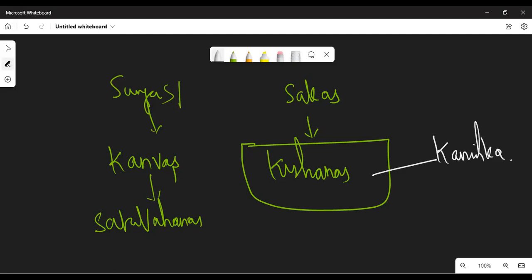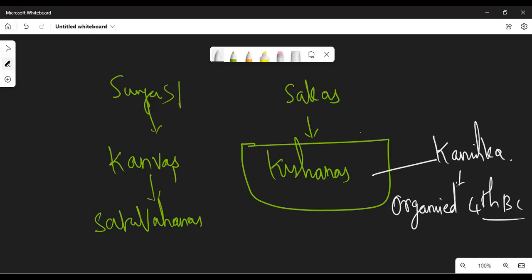Even this Kanishka is an important personality in ancient history. He also made a huge contribution to the development of the Buddhism religion. Kanishka organized the Fourth Buddhist Council in Kashmir.